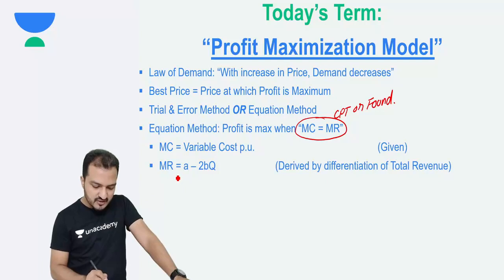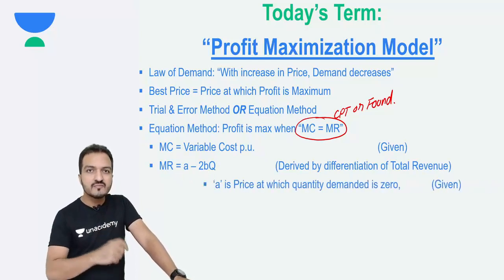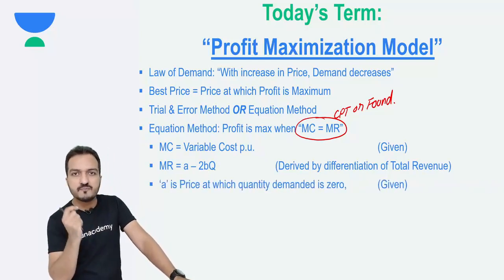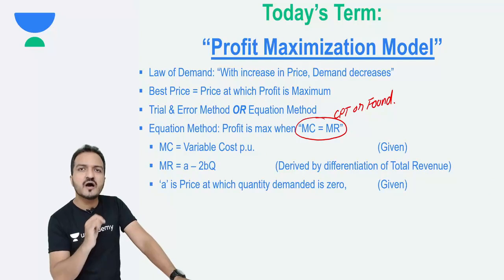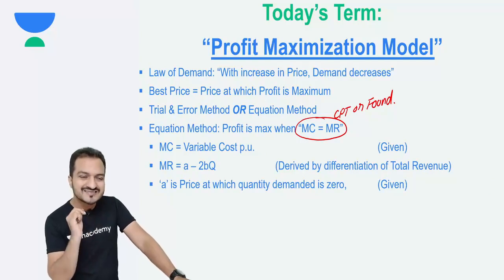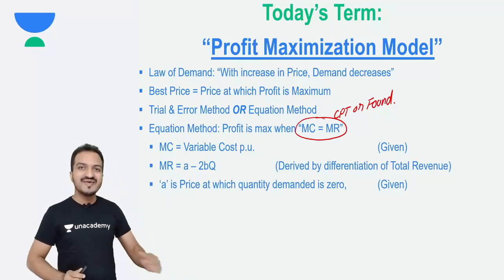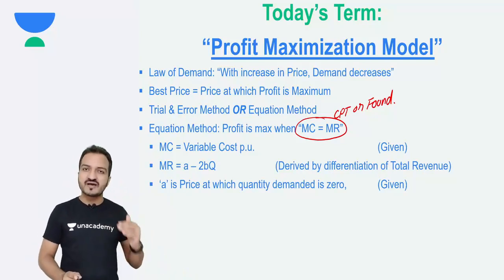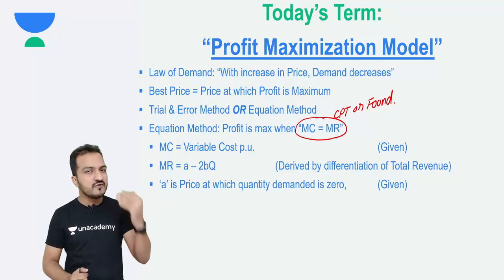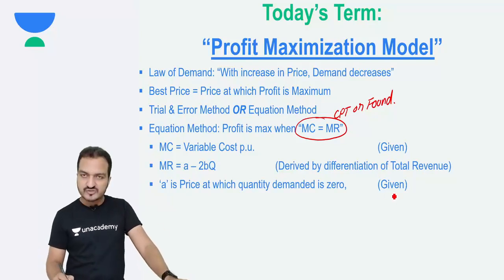The formula says marginal revenue is A minus 2BQ. Now what is A? A is the highest possible price. A indicates the highest possible selling price such that at this price the demand will be zero. So A is the maximum price at which the quantity demanded will be zero. This will be given in the question.